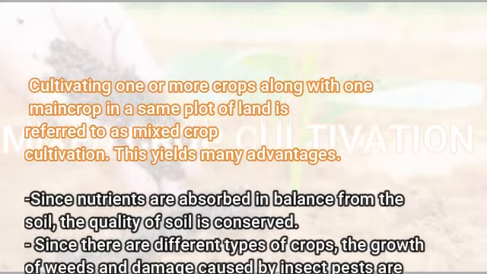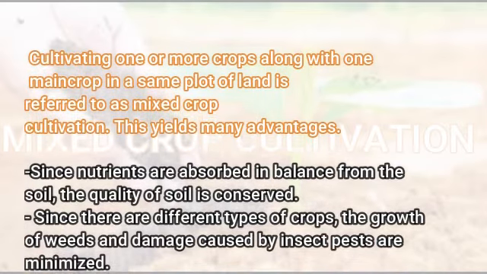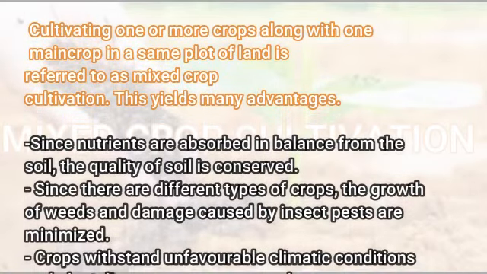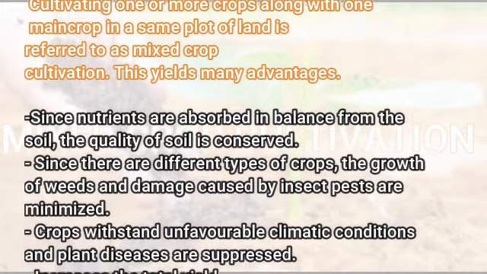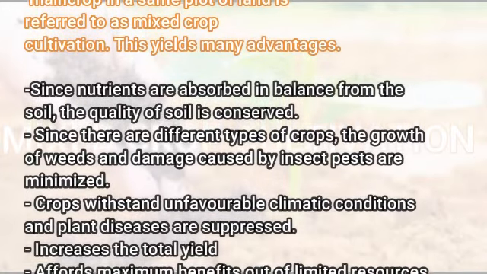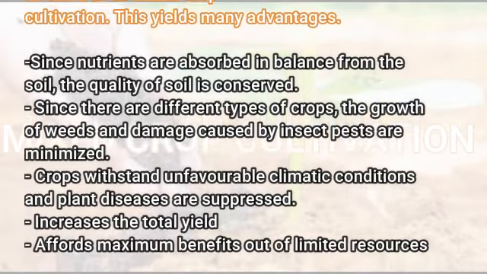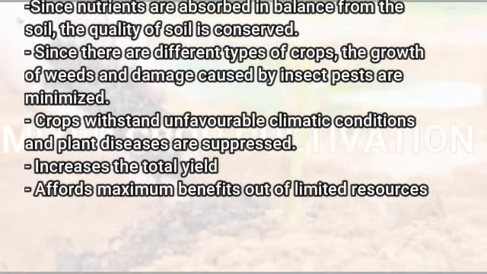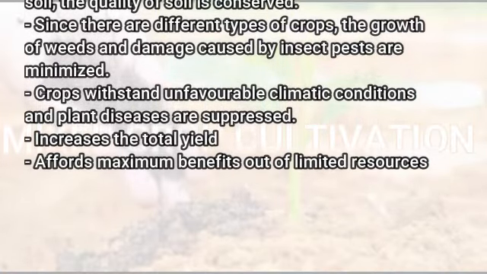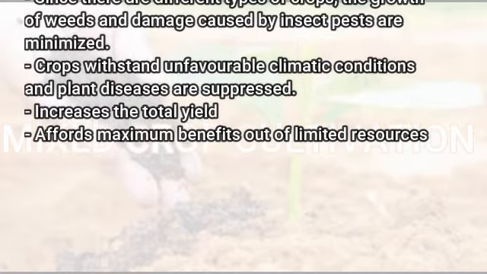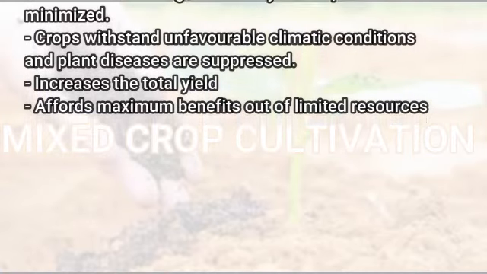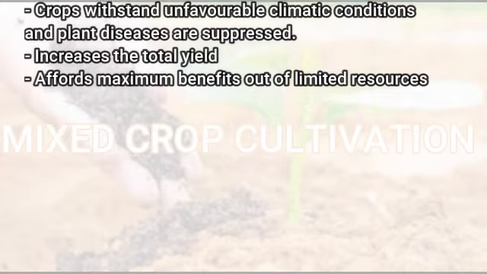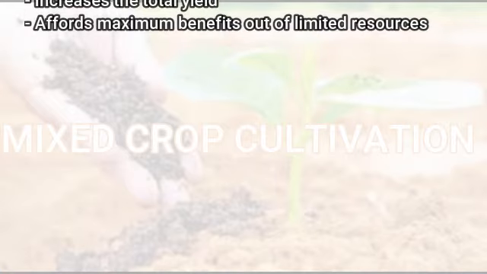Since nutrients are absorbed in balance from soil, the quality of soil is conserved. Since there are different types of crops, the growth of weeds or damage caused by insect pests is minimized. Crops withstand unfavorable climatic conditions and plant diseases are not suffered. Increase the total yield. Afford maximum benefits out of limited resources.